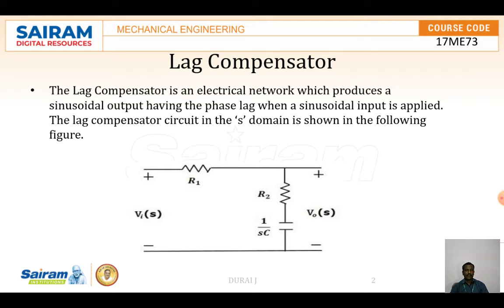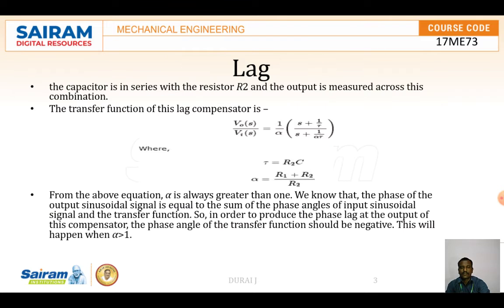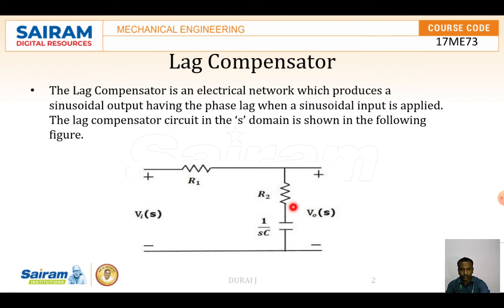First we are going to discuss the lag compensator. The lag compensator is an electrical network which produces a sinusoidal output having a phase lag when a sinusoidal input is applied. The lag compensator circuit in the S domain is shown in the figure. Here VI of S is the input, VO of S is the output, R1 is a resistance, R2 is in series with 1 by SC, the capacitor.